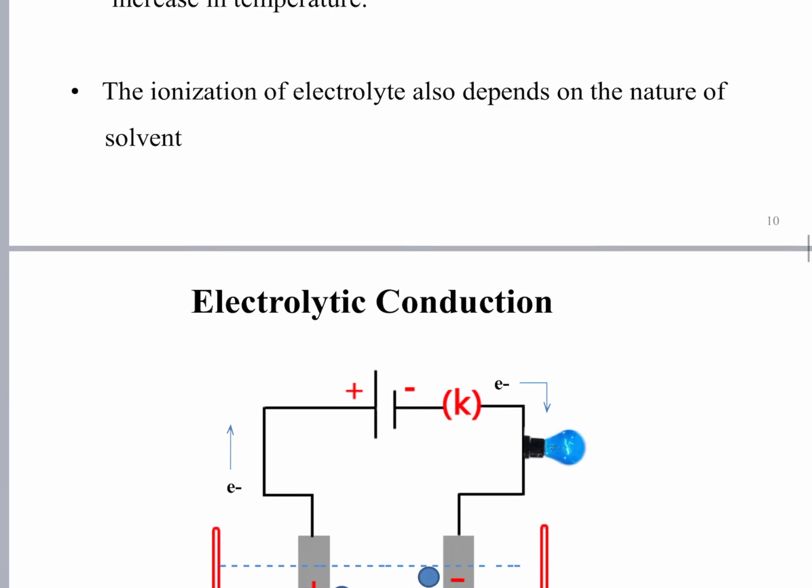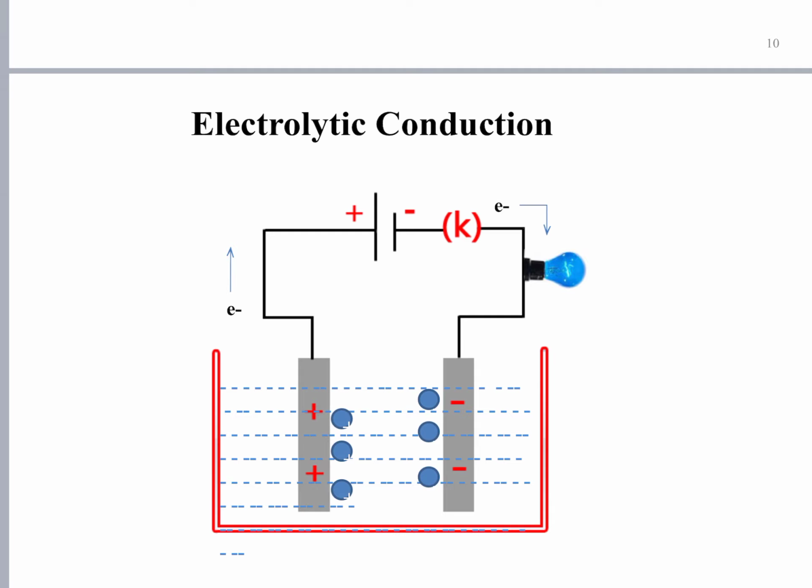For electrolytic conduction, we have given a diagram. You can see ions moving towards the oppositely charged electrodes. Negatively charged ions are moving towards the anode and positively charged ions are moving towards the cathode. The electrodes get their polarity, becoming positive or negative, because they are connected to the terminals of an external EMF like a battery.